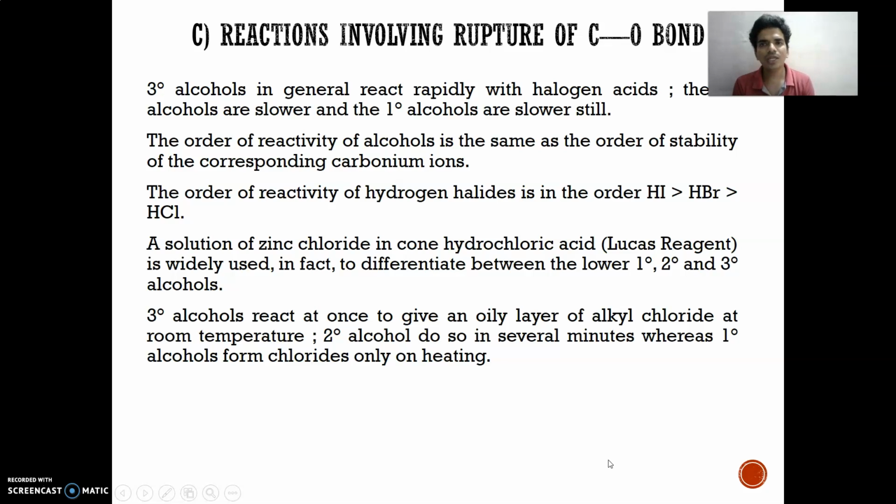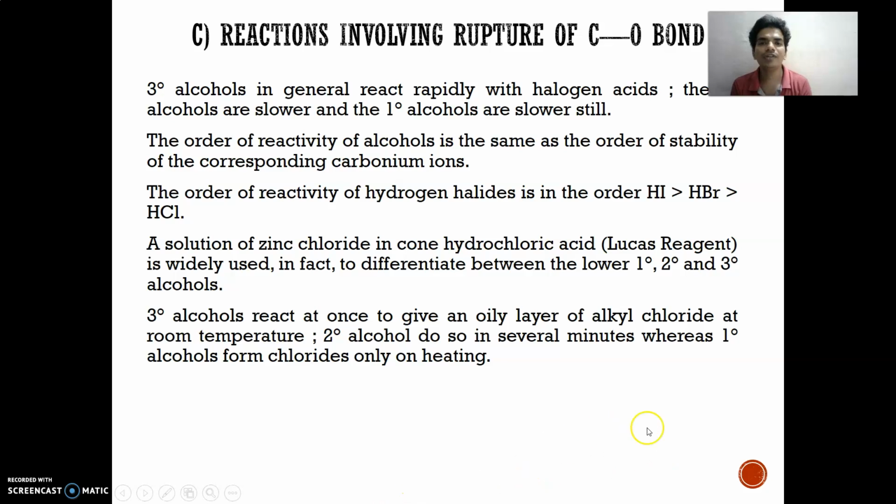Tertiary alcohol in general reacts rapidly with halogen acid, secondary alcohols are slower and primary alcohols are slower still. So the order of reactivity of alcohol is the same as the order of stability of the corresponding carbonium ion. Primary, secondary and tertiary alcohols form carbonium ions of different stability, and they react accordingly.